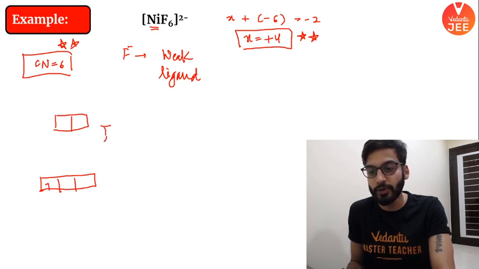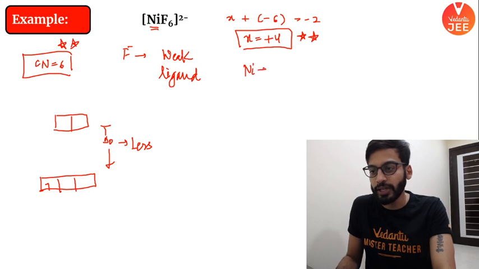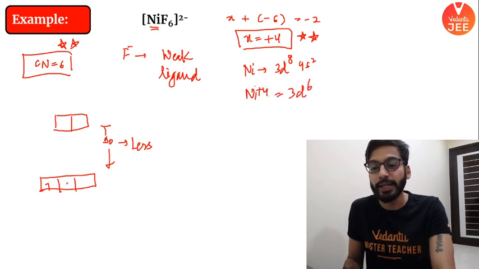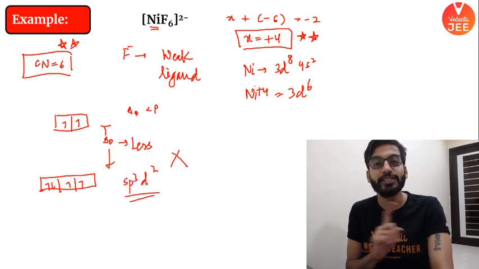Nickel is 3d8 4s2, and nickel +4 will become 3d6, giving 6 electrons. As the ligand is weak, delta naught would be very much less than the pairing energy, so we were expecting the electrons to arrange this way, and sp3d2 hybridization. But this won't happen.